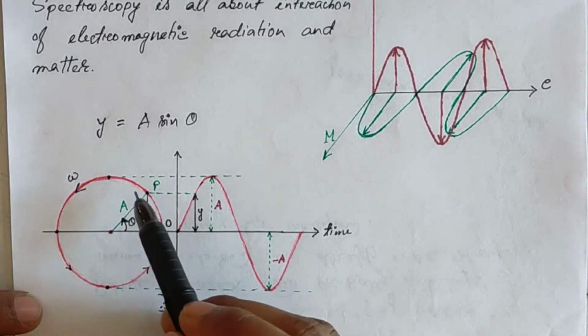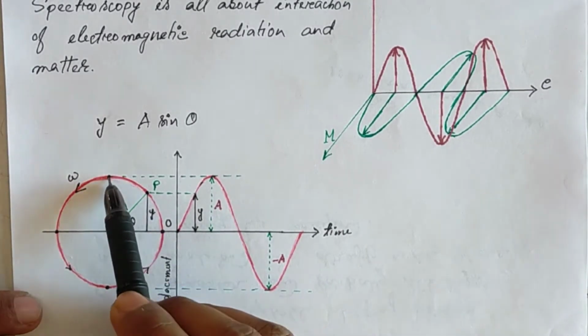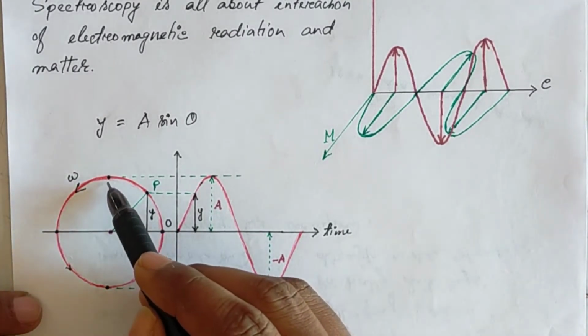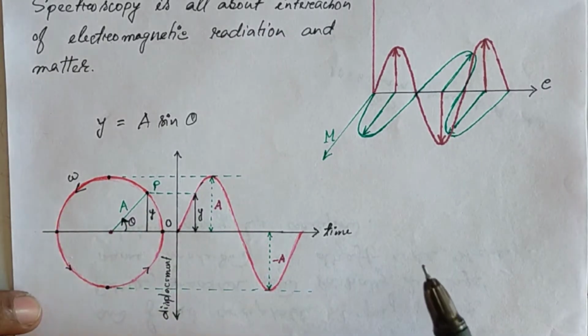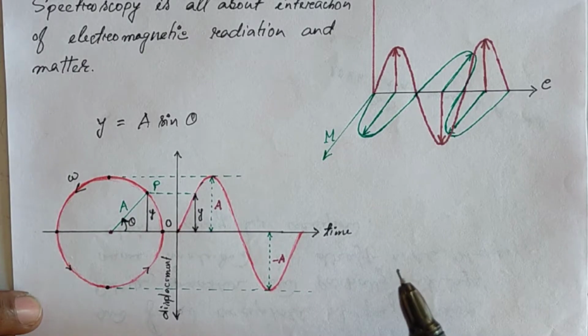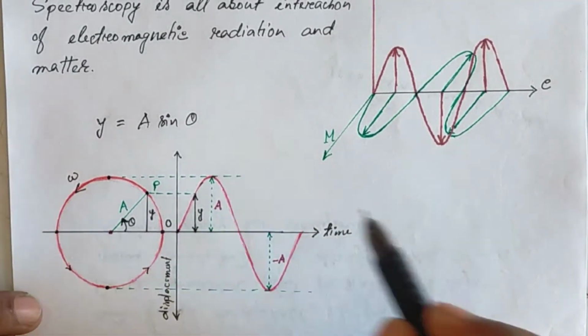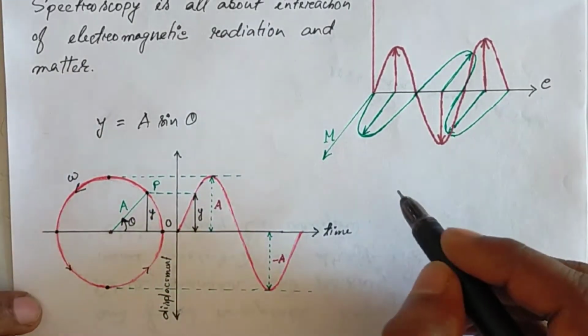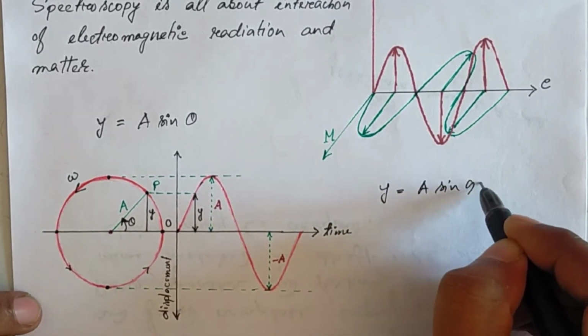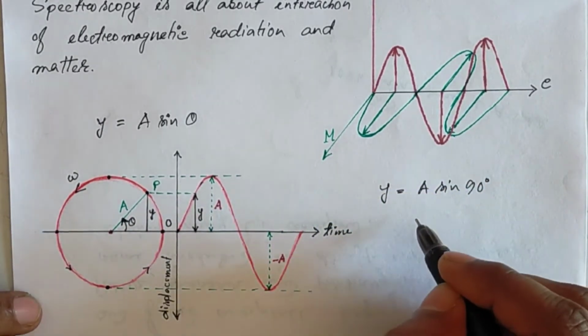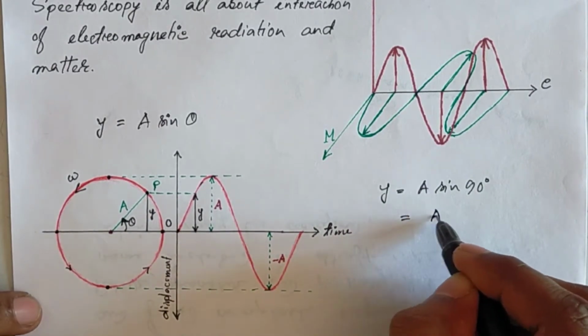So when the particle reaches this point where the angle theta is equal to 90, as we know sine theta, if you put here, y is equal to a sine 90. Sine 90 is equal to 1, so it will be a.